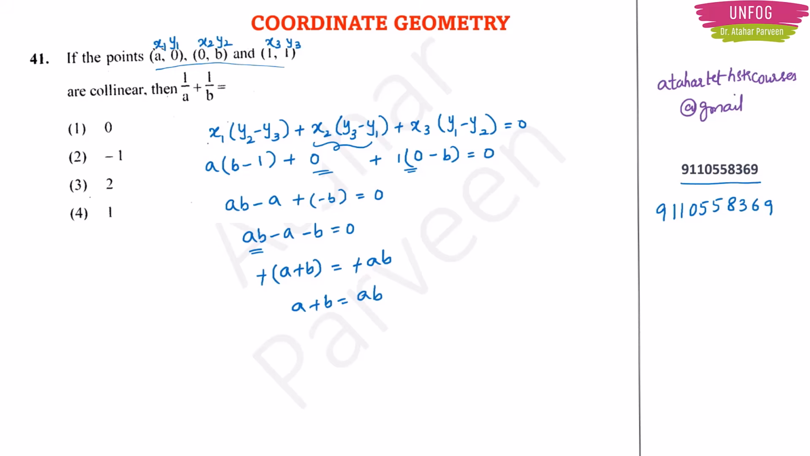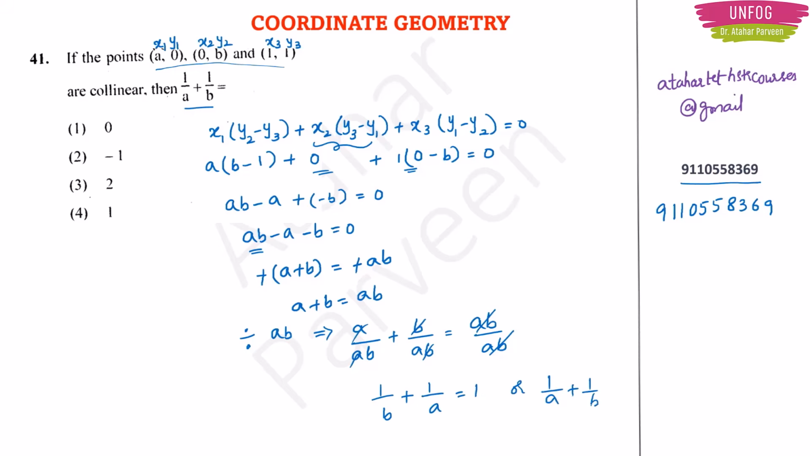But what I want is 1 by a plus 1 by b, right? So that's why to get that type of equation in the left hand side, I will divide this entire equation by ab. So I will get a by ab plus b by ab is equal to ab by ab, and this will get cancelled here, b will get cancelled here, a will get cancelled. I will have 1 by b plus 1 by a is equal to 1, or 1 by a plus 1 by b is equal to 1. Okay. So option 4 will be the correct answer for this problem.